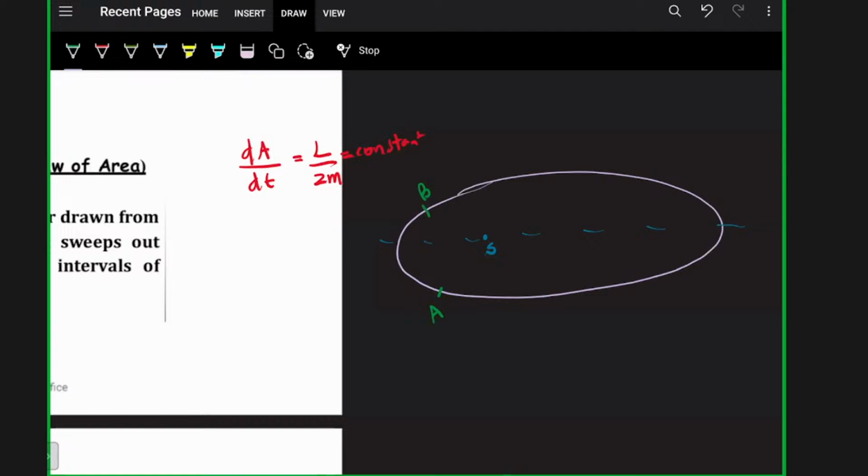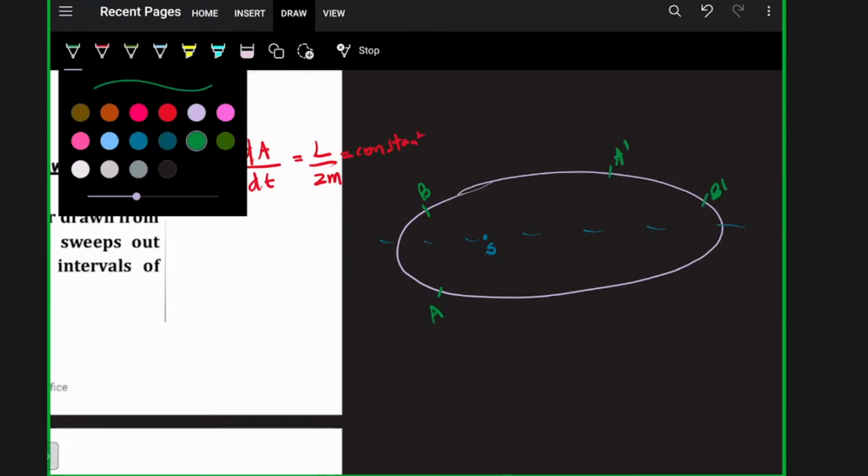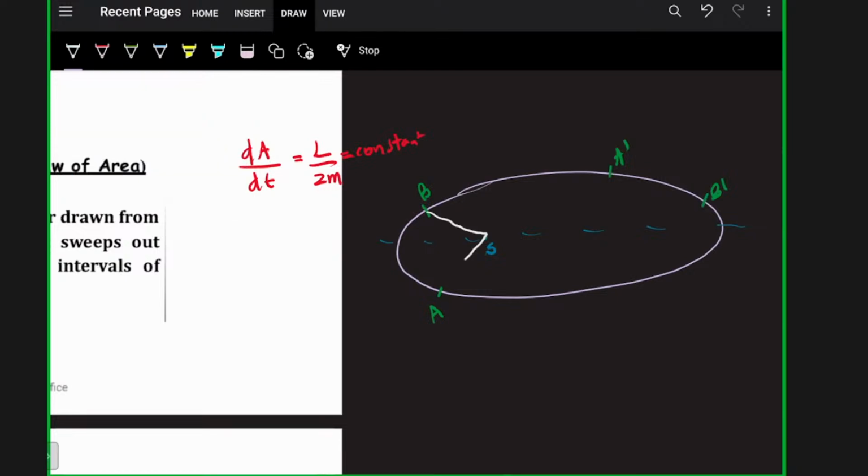In the second instance, the planet moves from A dash to B dash. So we have to make an area here. The first condition, this is the area, and the second condition, this is the area.